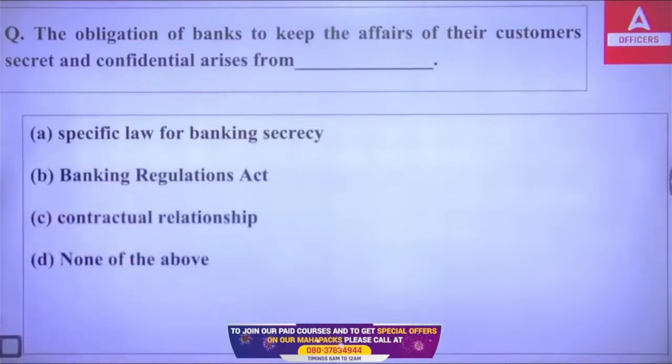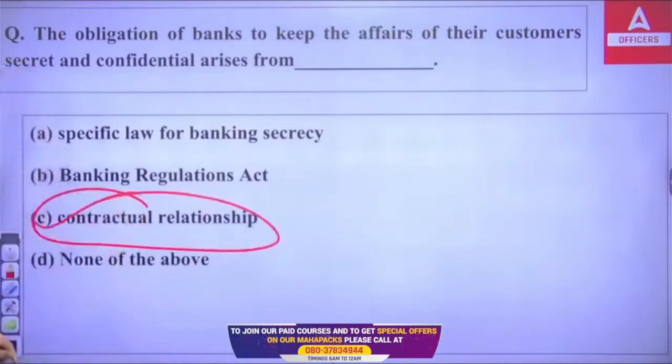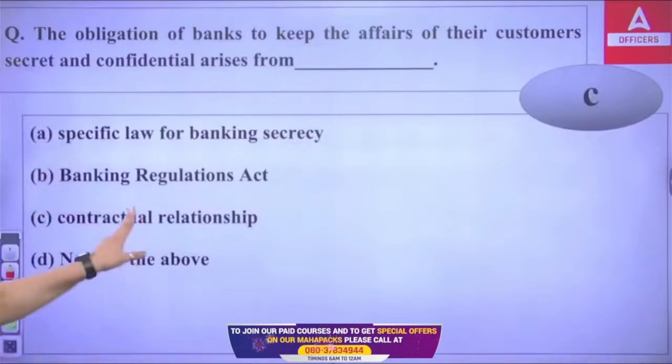So secrecy and confidentiality, the obligation of a bank towards the customer. It comes from where? It simply comes from the contractual relationship the bank and customer are having. So the right answer will be C.